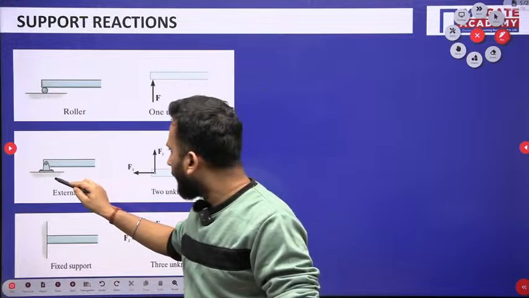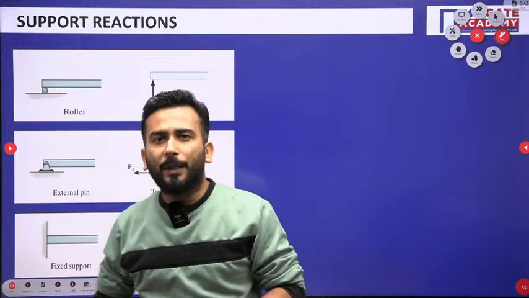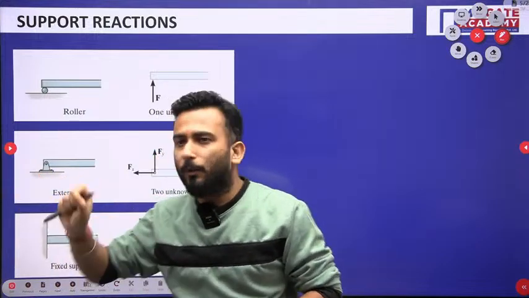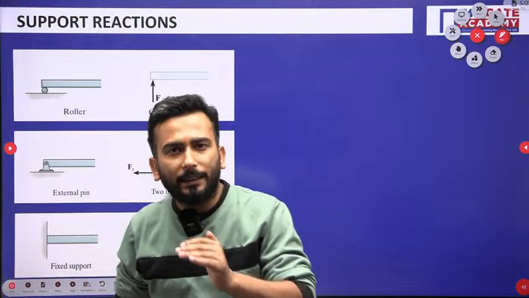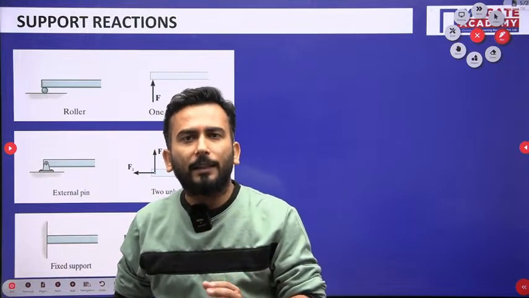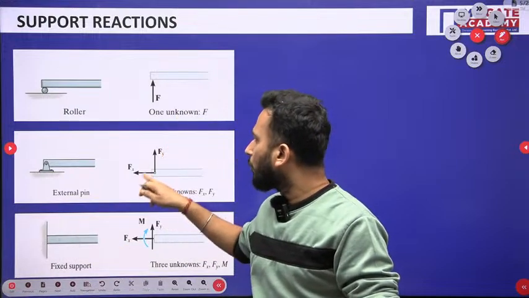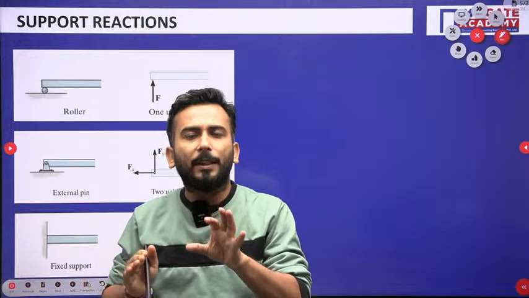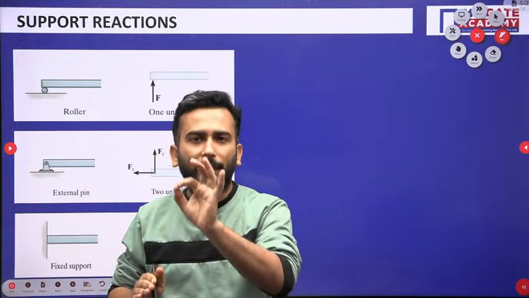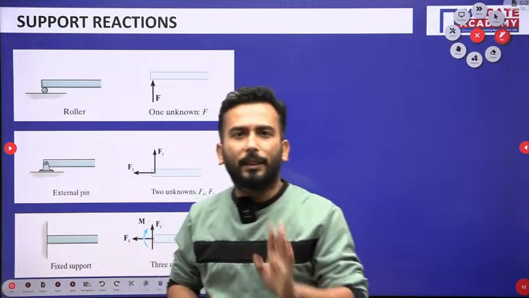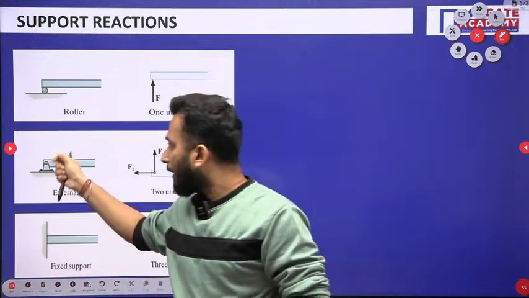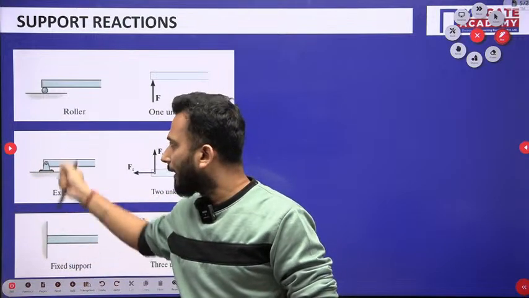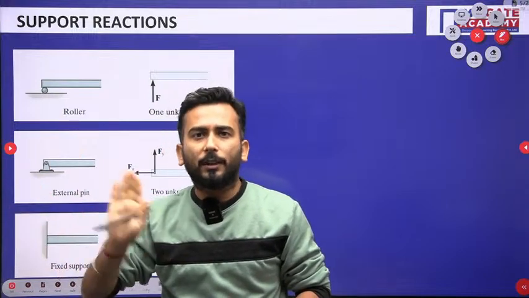If you look at the external pin, or hinge, so what happens? This hinge or external pin is not allowing the body to do movement in the X direction and to do movement in the Y direction. That is why when you remove this, you have to show that there is a force in the Y direction. That means movement is being restrained or constrained in the Y direction as well as in the X direction. That is why two reactions are there. But it is free to rotate. About the hinge, I can rotate the body. That means no constraint is there.